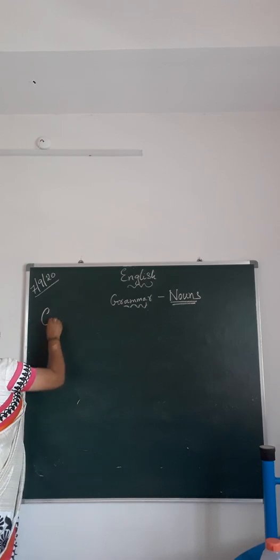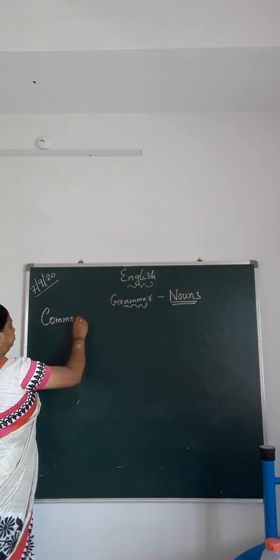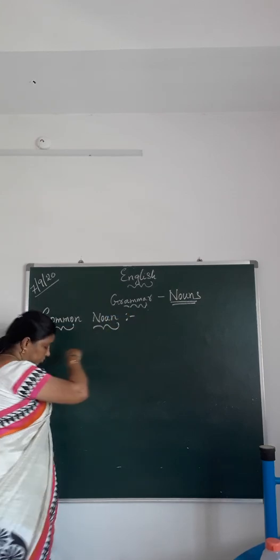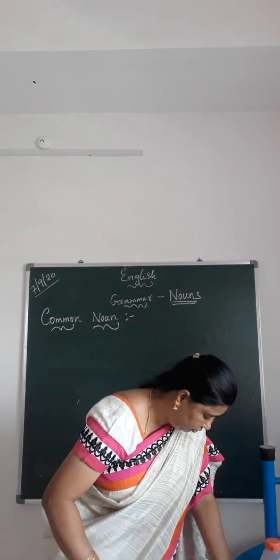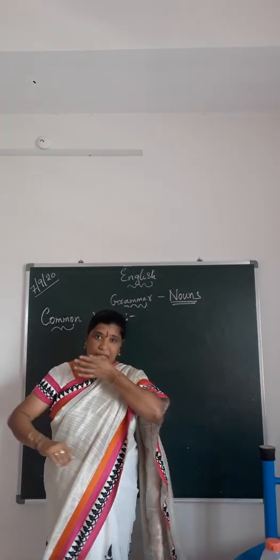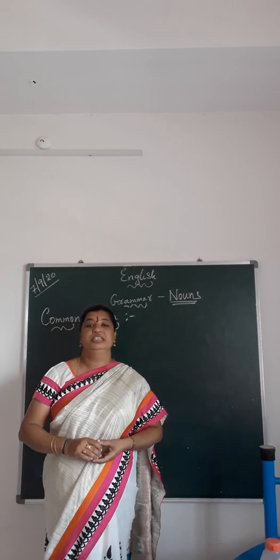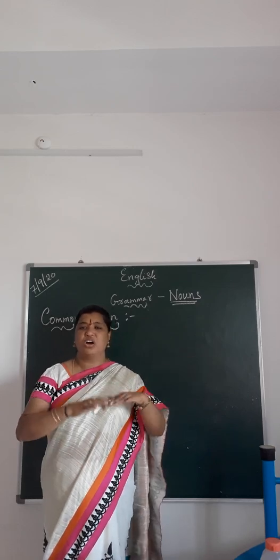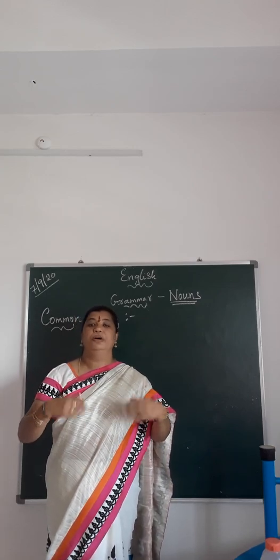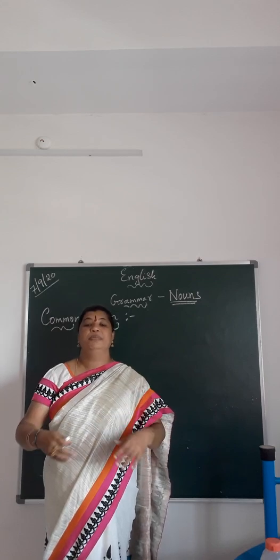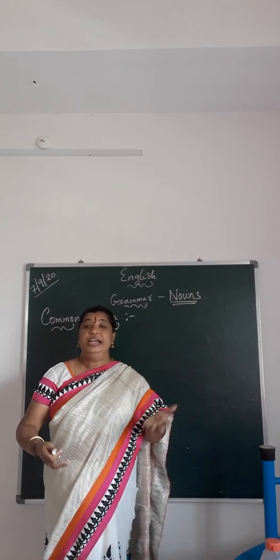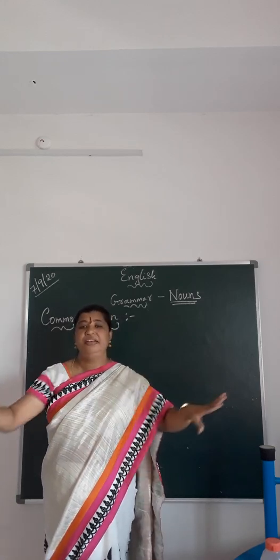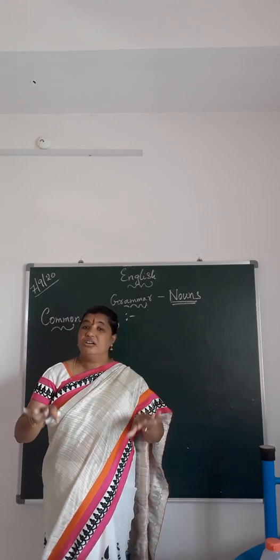Now let's talk about the first, common noun. A common noun is nothing but a noun that is used in common. The word itself tells: common, it is very common. Common to a person, common to a place, common to an animal, common to a thing. It is called a common noun. Generally we talk about general things, so that becomes a common noun.